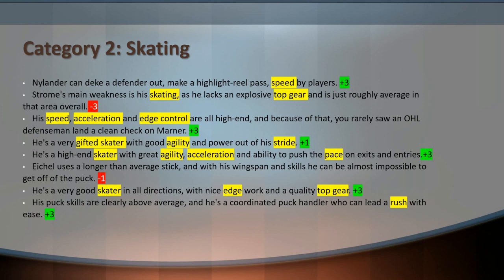So anyway, I won't go into detail on the last two. If you're able to read these, you can certainly see that they fit pretty well with the discussion of skating. There are things to quibble with in this last one, where, you know, leading a rush is what's talked about. That certainly could be seen as having to do with your skating ability. If you know anything about hockey, then I think you would agree with me there. But the rest of this is, you know, puck skills, puck handling ability. So there's certainly room for debate as to whether this belongs with the other statements.